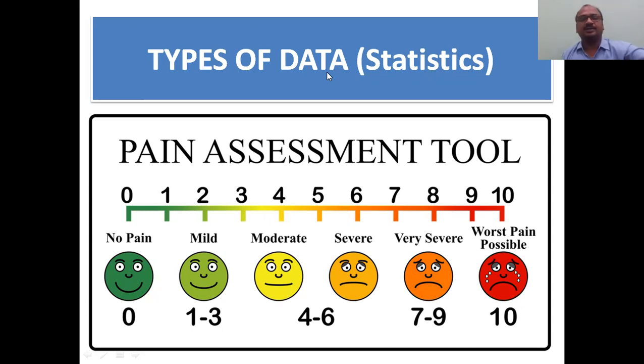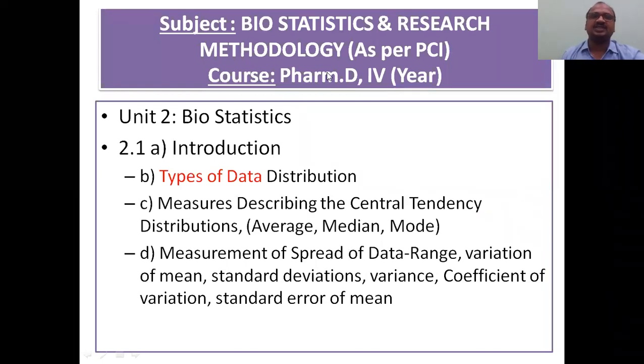This is the subject biostatistics and research methodology as per the Pharmacy Council of India syllabus for Pharm D. However, this topic is the same for M Pharmacy, pre-PhD, and B Pharmacy also. In most universities it is there. As per the syllabus, the course is Pharm D 4th year, and this is unit 2, dedicated to biostatistics.